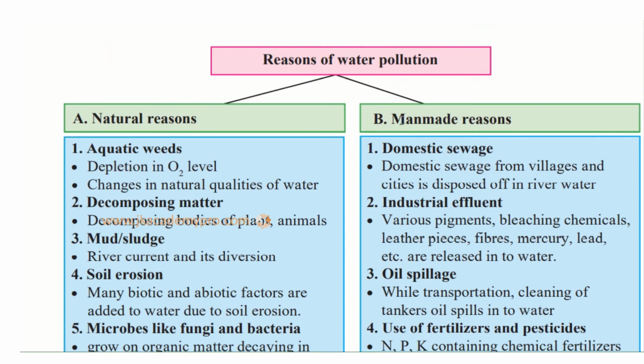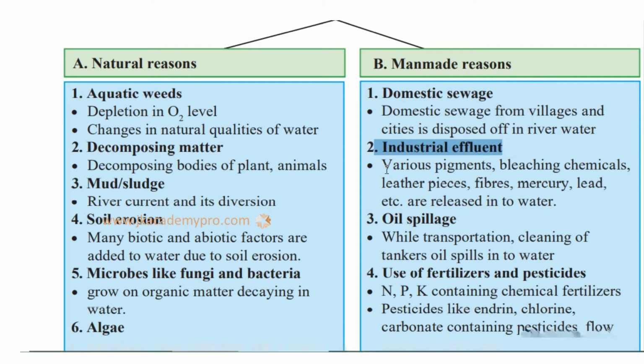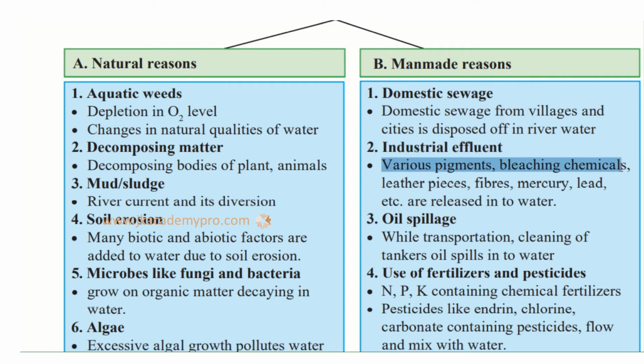Now, let's understand the man-made reasons. One is domestic sewage, the gutter water that comes from our homes. Domestic sewage from villages and cities is disposed of in river water. Then we have industrial effluents, that is waste that comes out from the industries. These are various pigments, bleaching chemicals, leather pieces, fibers, mercury, lead, etc., which are released into the water.